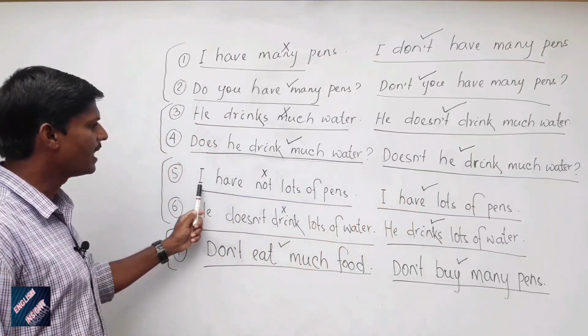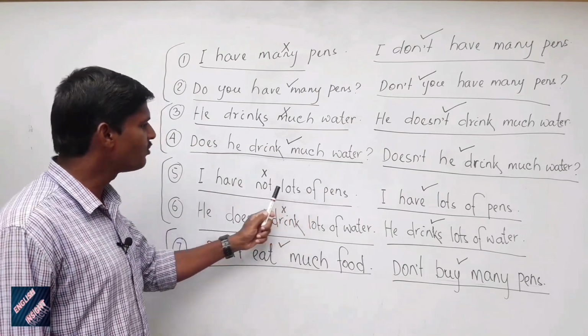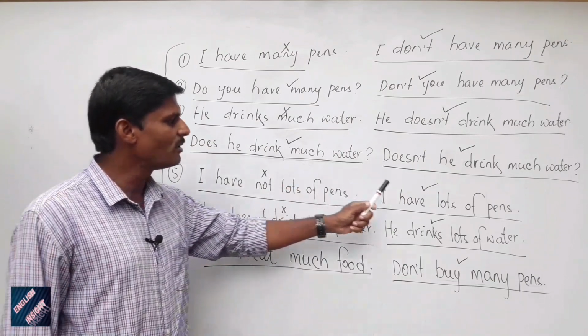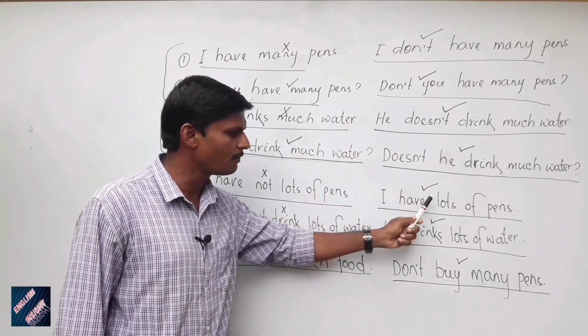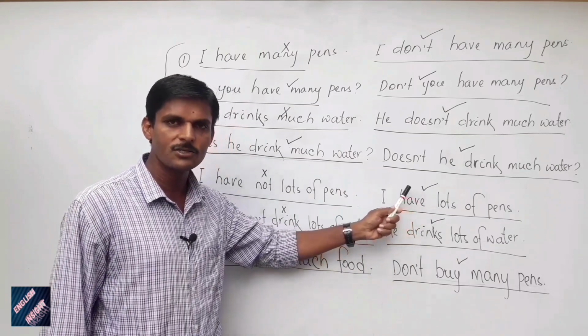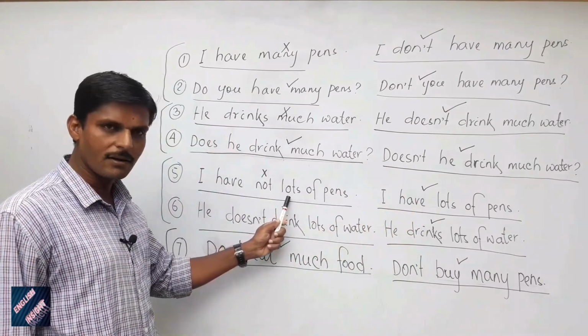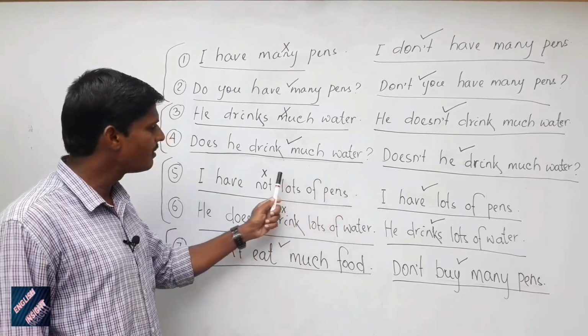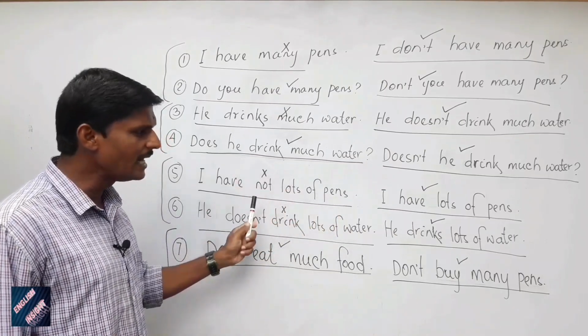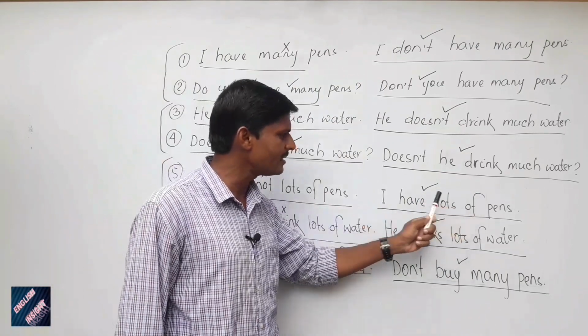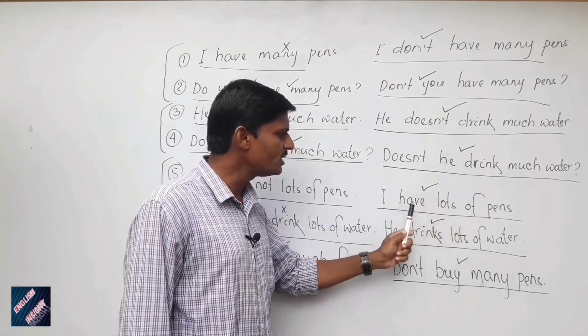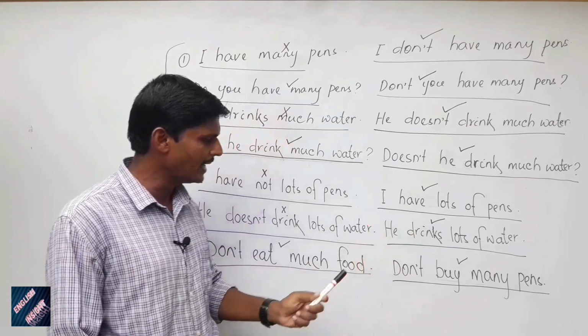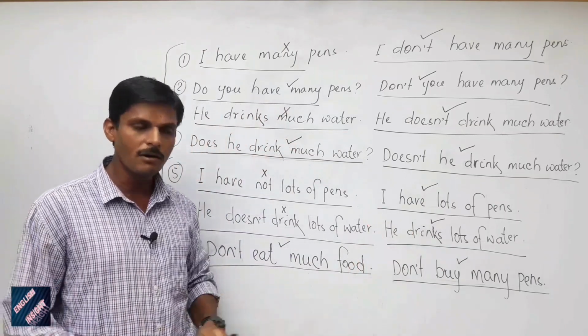Number 5, I have not lots of pens. This one is an incorrect sentence. This one is the correct sentence: I have lots of pens. So why? Lots of or a lot of is not used in the declarative sentence negative form. It is only used in the declarative sentence affirmative form. So this sentence is correct. I have lots of pens or I have a lot of pens.